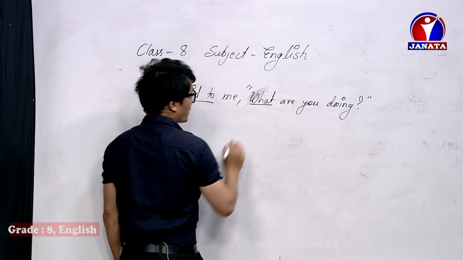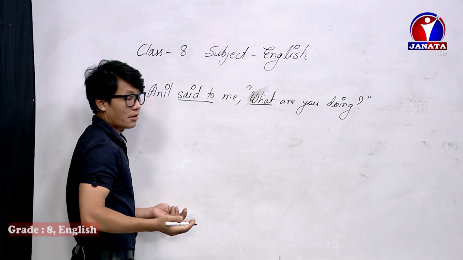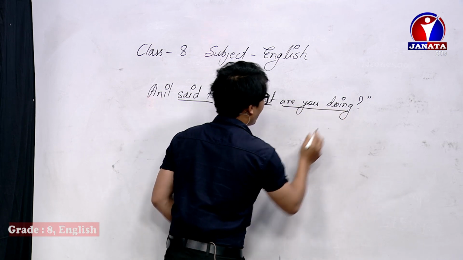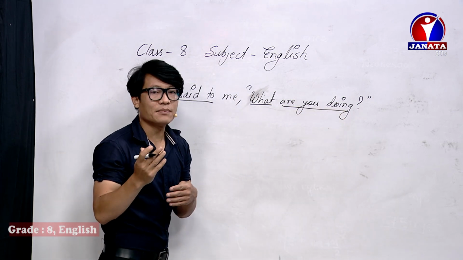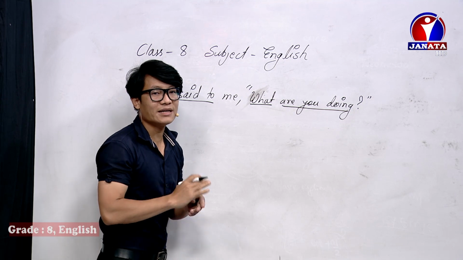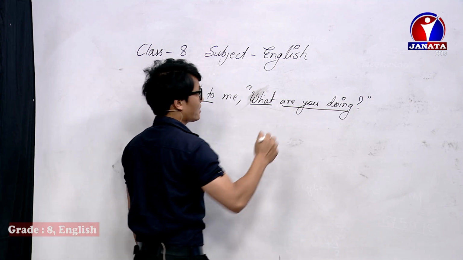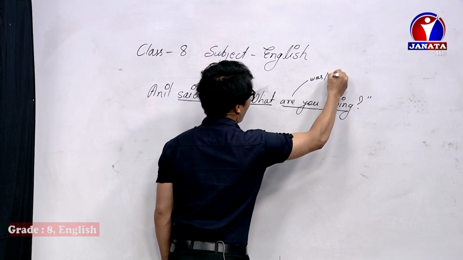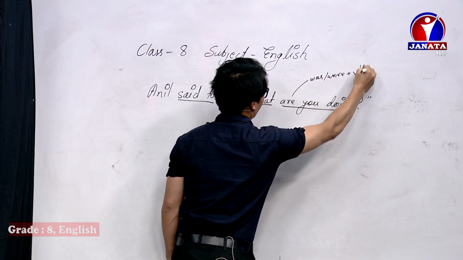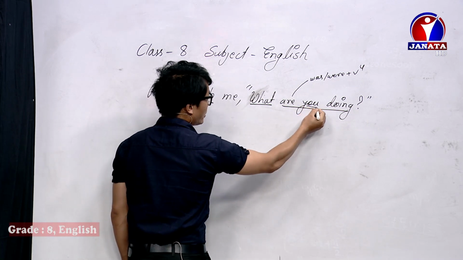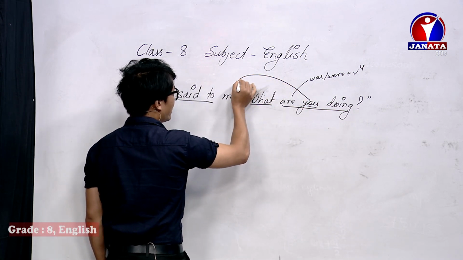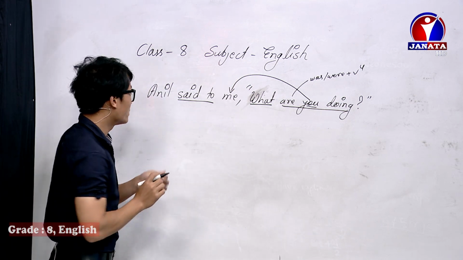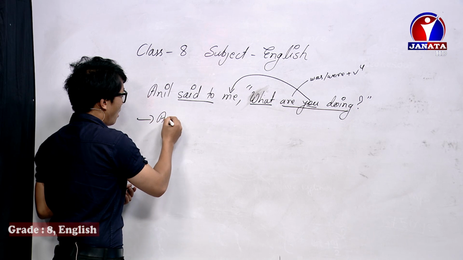And what is the W word? Remember. "What are you doing?" Are doing. Are is R plus verb 4. That means what? That is the present continuous. And present continuous should be changed into past continuous. Past continuous means what? Was, were, plus verb 4. Remember this. And here is you. You subject should be changed into me. And it stands here as I.